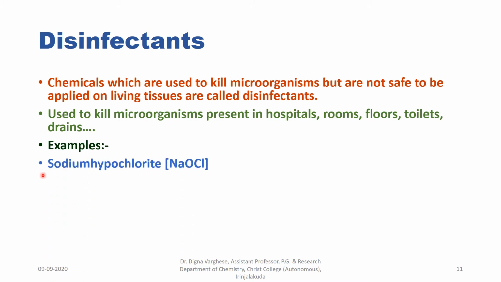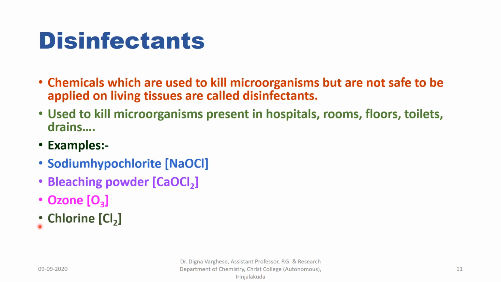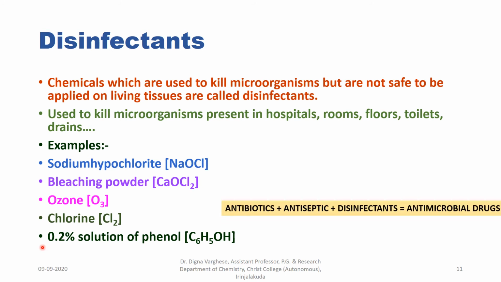Examples: sodium hypochlorite, that is NaOCl, bleaching powder, calcium hypochlorite, CaOCl2, ozone O3, chlorine Cl2, 0.2% solution of phenol, that is C6H5OH. These act as disinfectants.